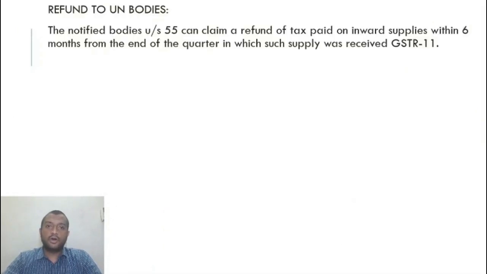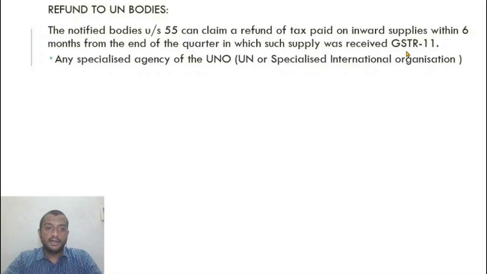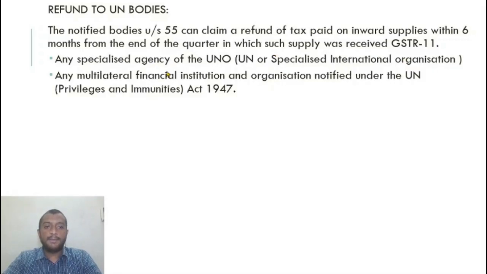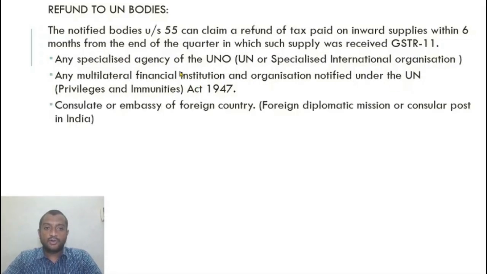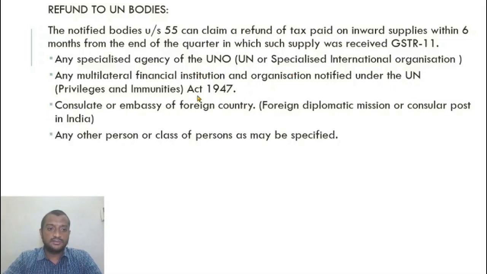Refund to UN bodies. We already discussed this. Notified bodies can claim refund under section 55 of tax paid on inward supplies within 6 months from the end of the quarter in which the supply was received, in GSTR 11. So GSTR 11 has to be filed. The refund application can be made within 6 months from the end of the quarter in which supply was received. Any specialized agency of the UNO, any multilateral financial institution and organization notified by UN. So one of the specialized agencies of the United Nations organization is the World Health Organization.